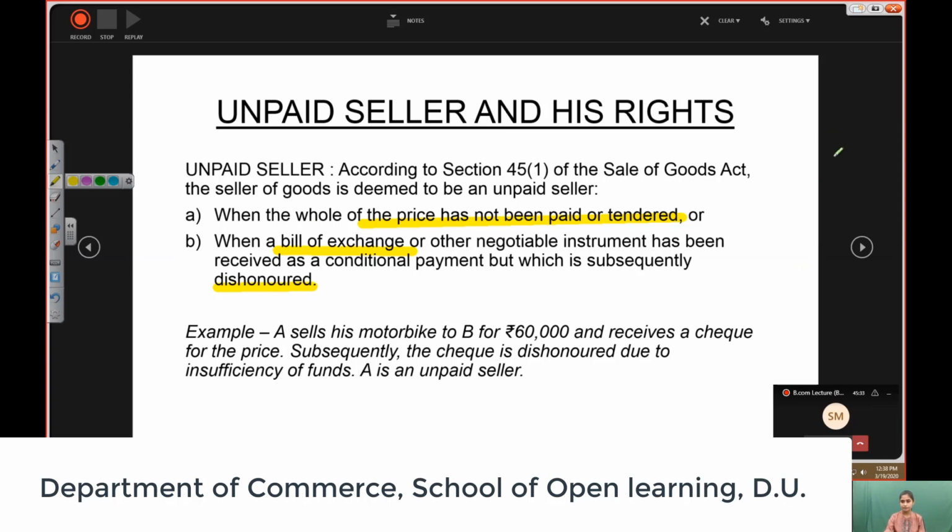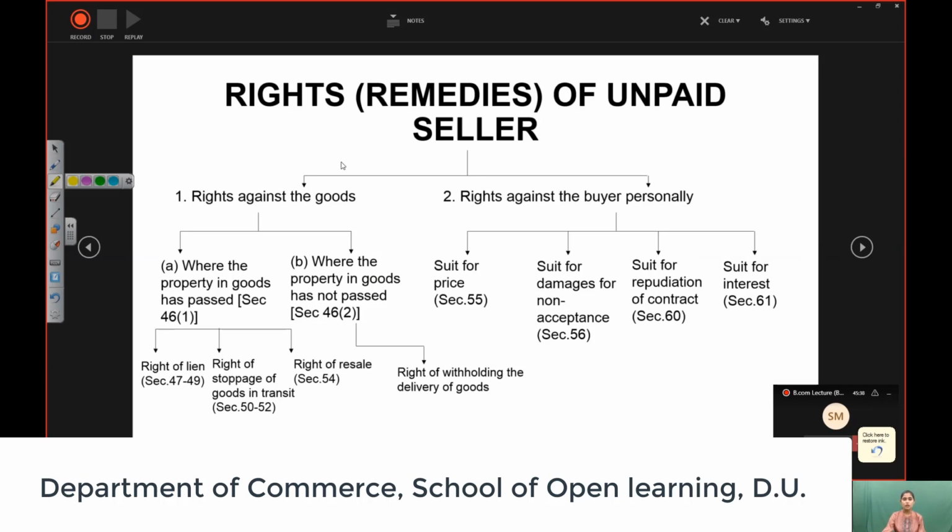Moving ahead. Rights and remedies of an unpaid seller. So this is the last topic that we'll be discussing on the Sales of Goods Act. What are the rights? What are the remedies of an unpaid seller? Whenever the seller has not got the price, he has not recovered the money for the goods which he has sold, he has certain rights against the goods and against the buyer. So against the goods, where the property in goods has passed, and where the property in goods has not passed. So two things can happen.